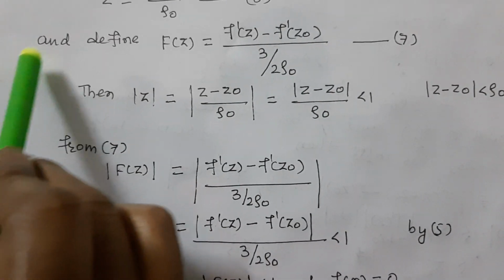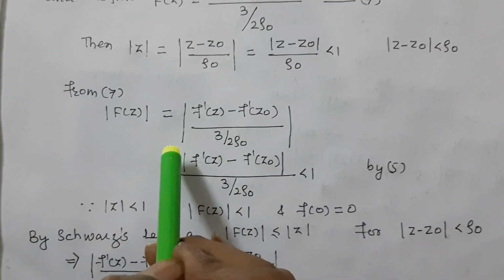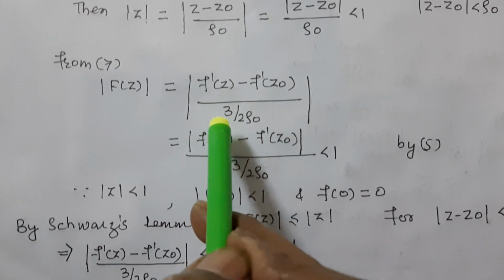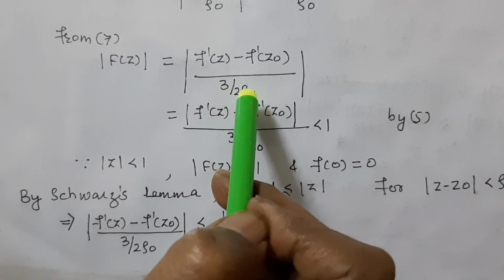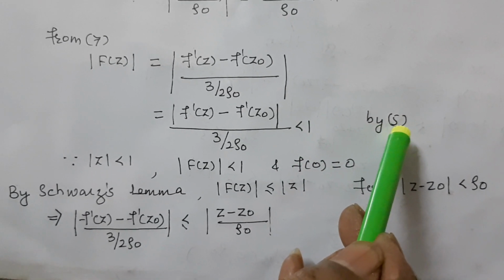So by equation 5, |F(ζ)| = |f'(z) - f'(z0)|/(3/(2 rho0)) is less than 1.